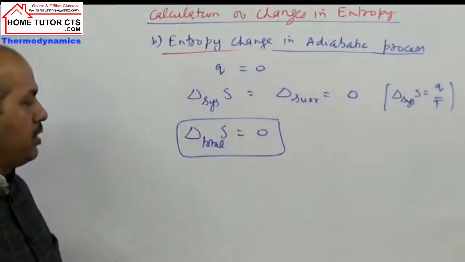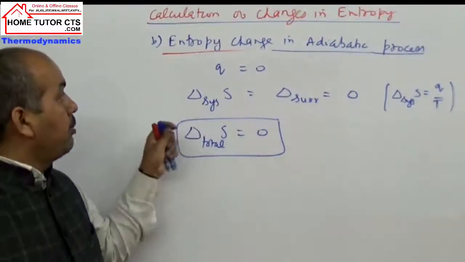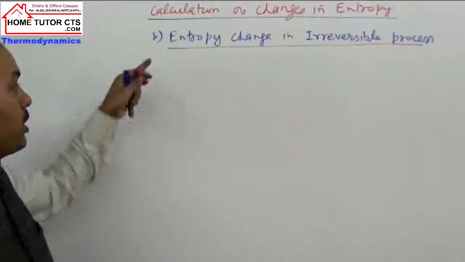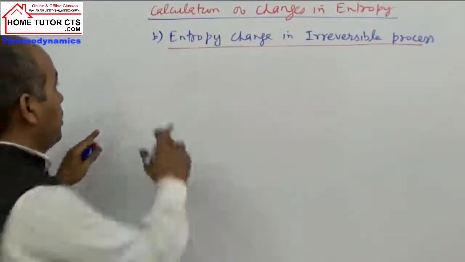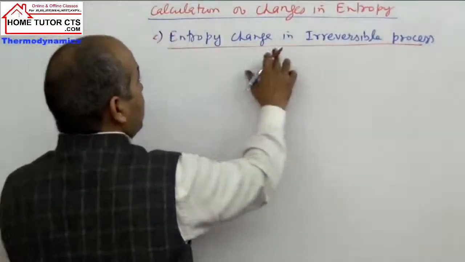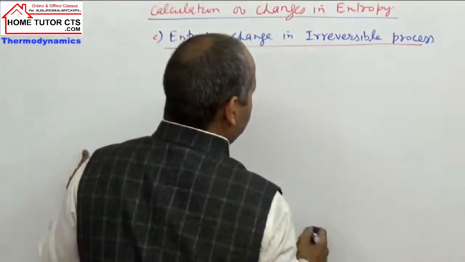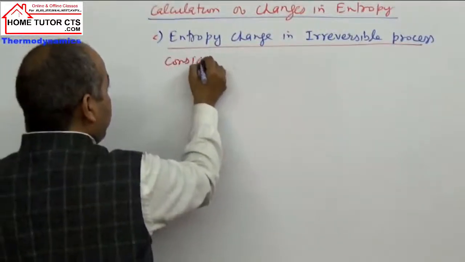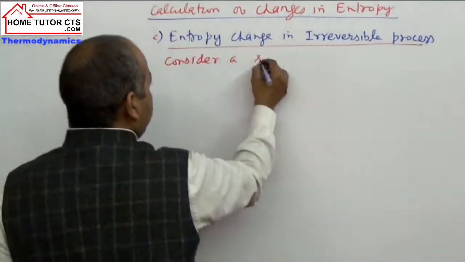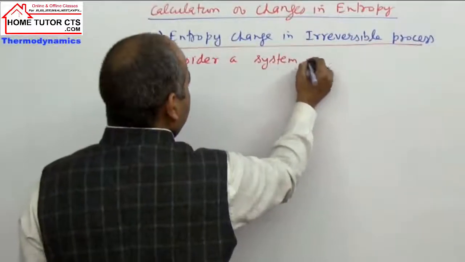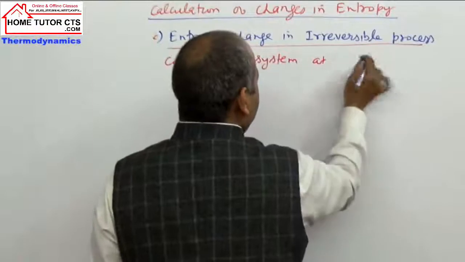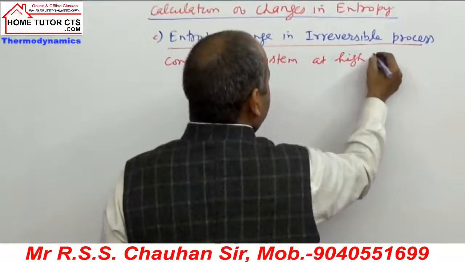समझ में आ रहा है अपन वाला? चलिए नेक्स्ट लिखते हैं यहाँ पे entropy change when we have irreversible process. Now let us take the second example, entropy change in irreversible process. In this case, let us consider a system at higher temperature T1,